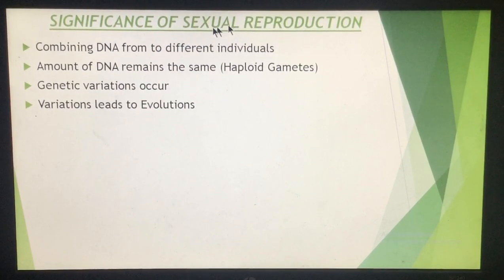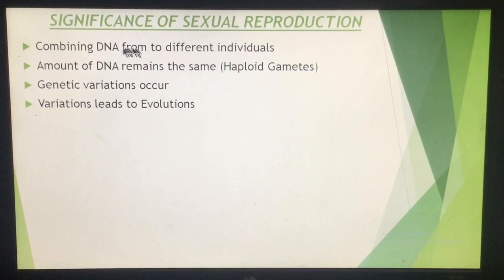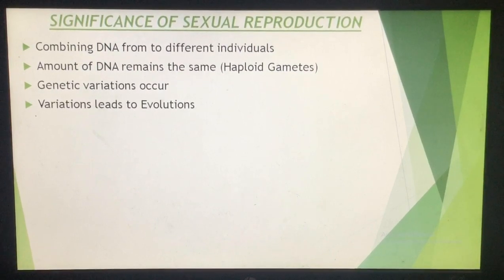Now let us talk about what is the significance of sexual reproduction. Now you know that in sexual reproduction, the DNA of the two different individuals combine, because the DNA is present in the egg and also in the sperm. So the DNA, the nucleus of both, combines. But although the DNA of two individuals gets combined, the amount of DNA remains the same in the zygote as that of the other cells.